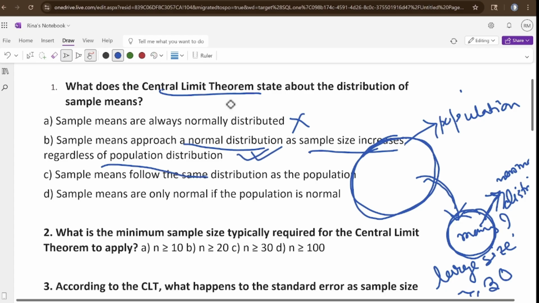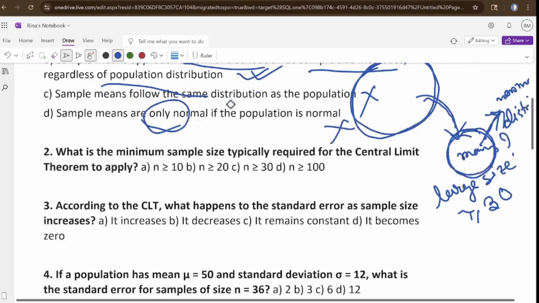Sample means follow the same distribution as the population for smaller size, not for larger size. Sample means are only normal if the population is normal. No, that is not true. But if it is normal, it will also become normal. But the only word is wrong here.